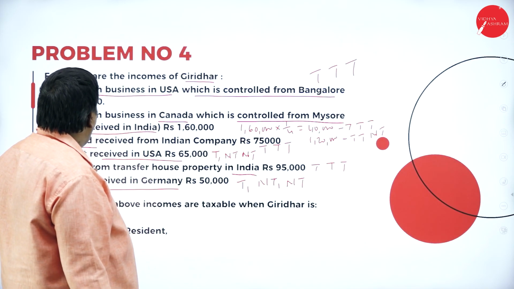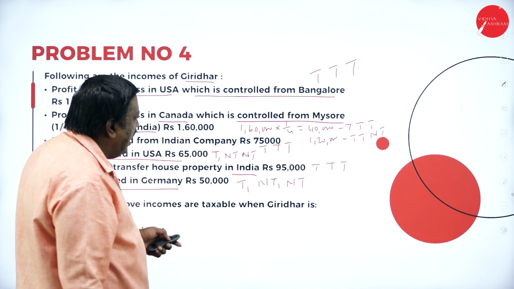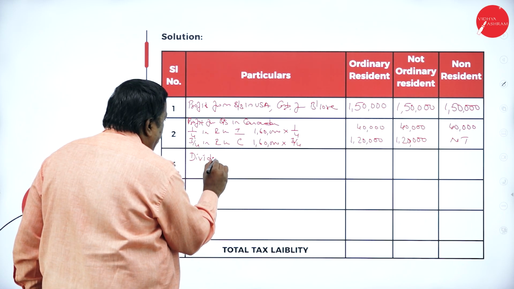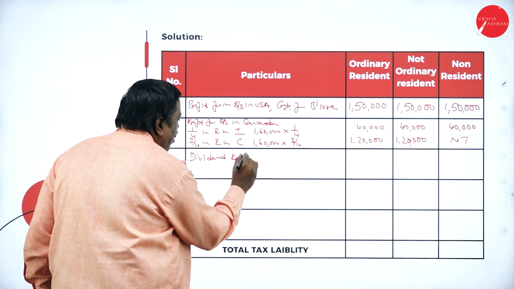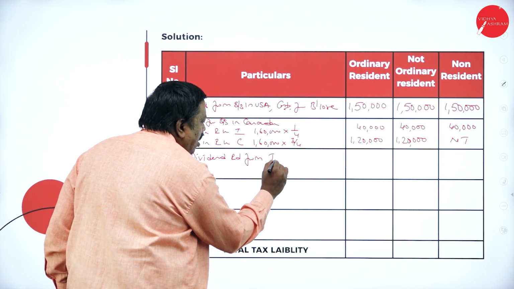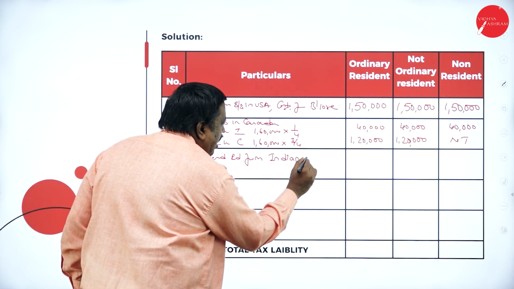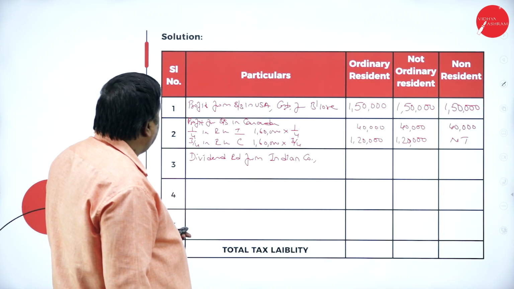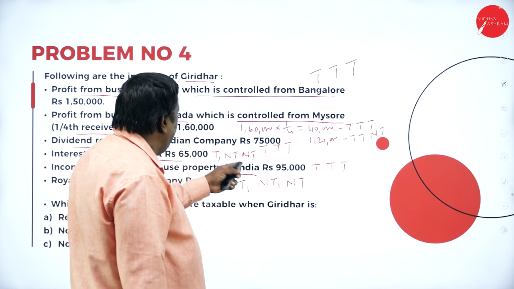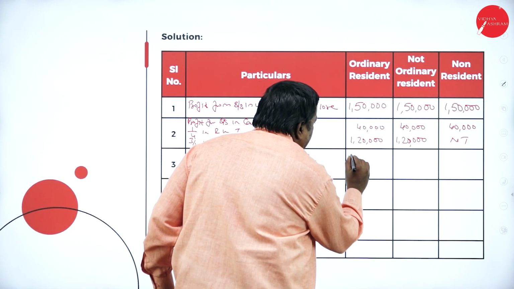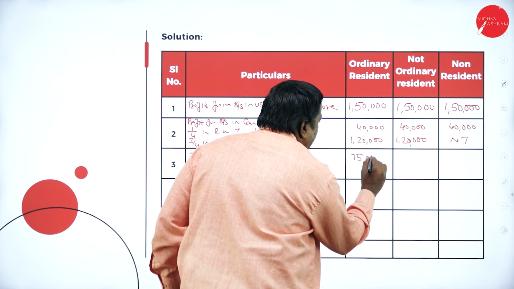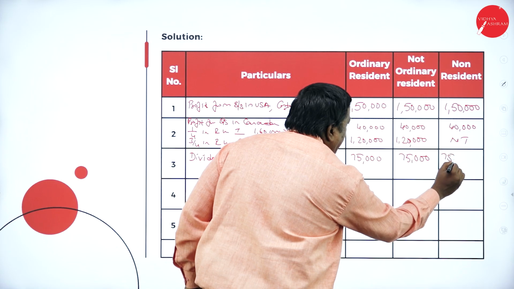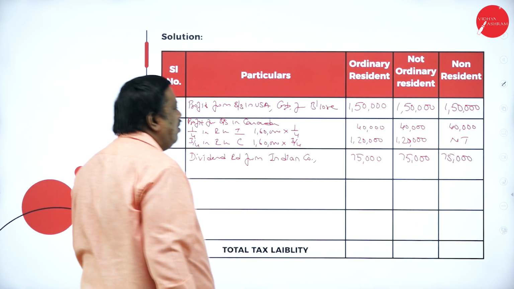What is my third point? We have here dividend received from Indian company. It is taxable. So dividend received from Indian company, that is 75,000. It is taxable in all the three cases. 75,000 is taxable in all the three cases.